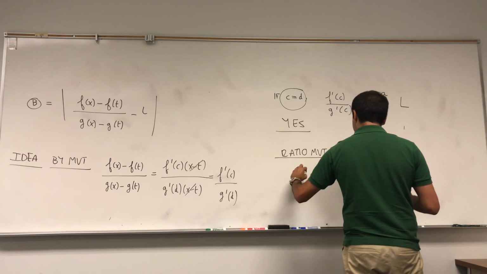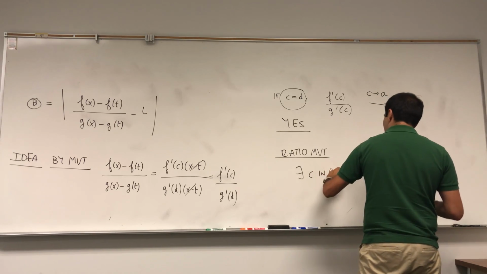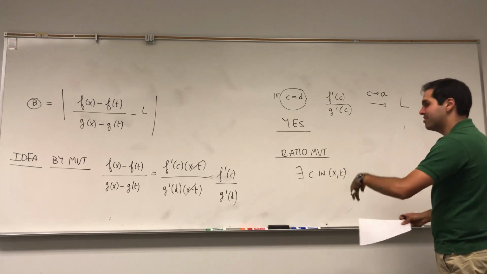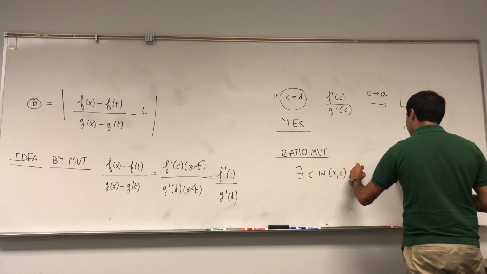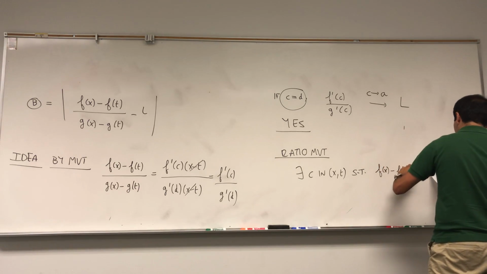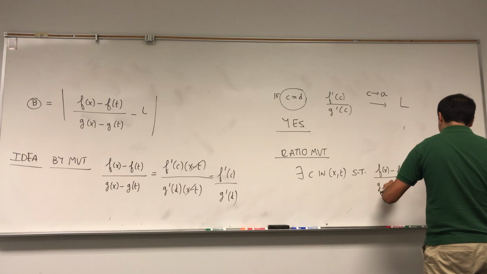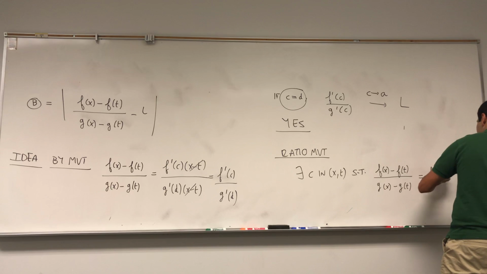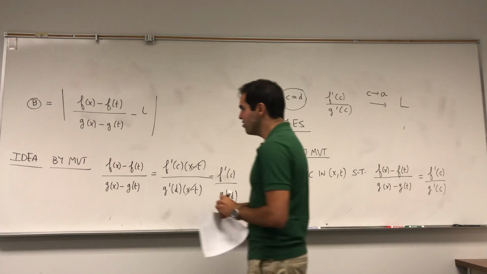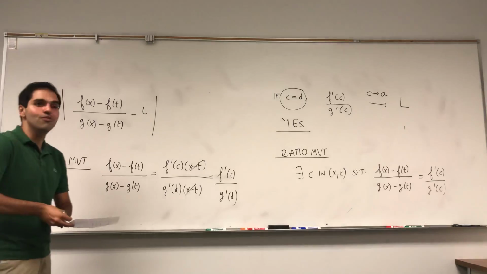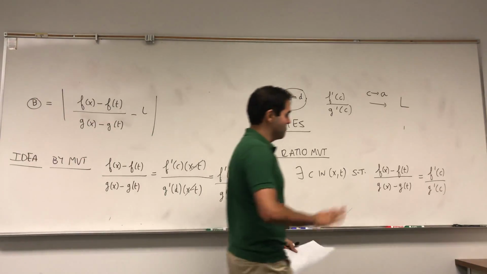Namely, there exists a c in (x, t) or (t, x), whichever, I think in my picture t was less than x, so maybe (t, x), such that f of x minus f of t over g of x minus g of t equals f prime of c over g prime of c.